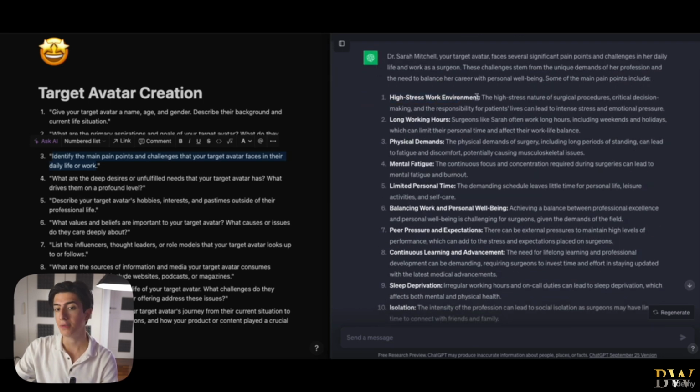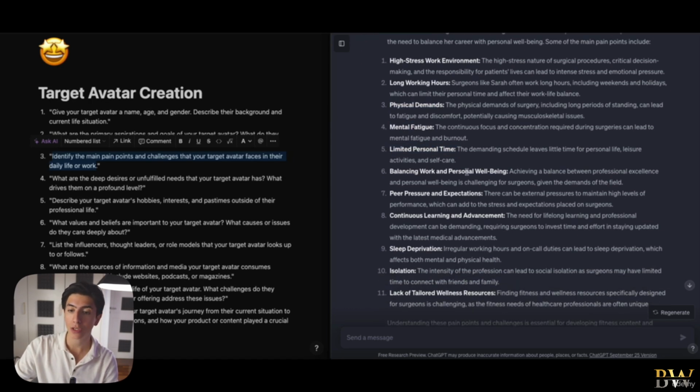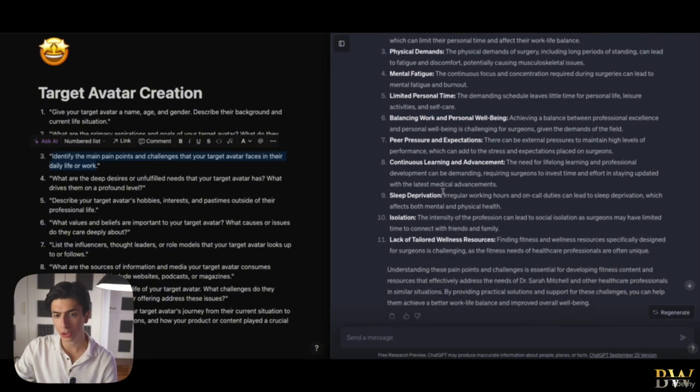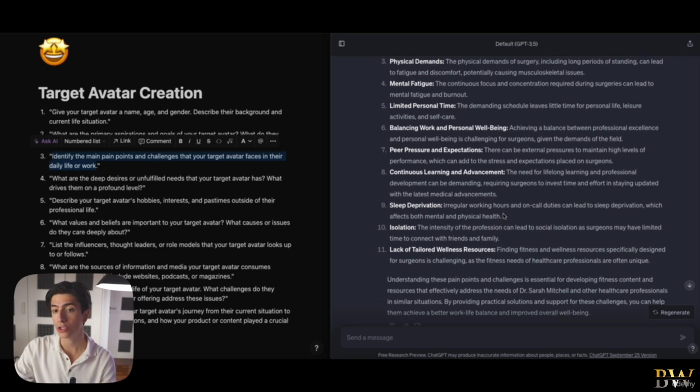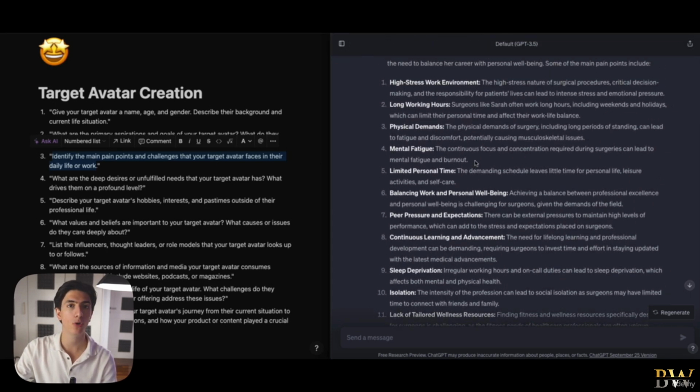High stress work environment, long working hours, physical demands, mental fatigue, limited personal time, balancing work and personal well-being, peer pressure, continuous learning and advancement, sleep deprivation, isolation, lack of tailored wellness resources. All of those pain points, or at least the pain points that are more relevant to our niche and the content that we are creating, we will try to solve with content.